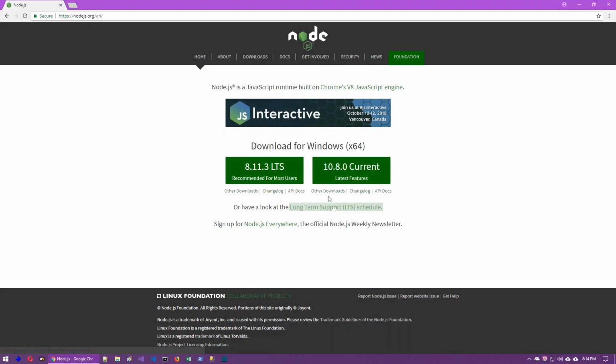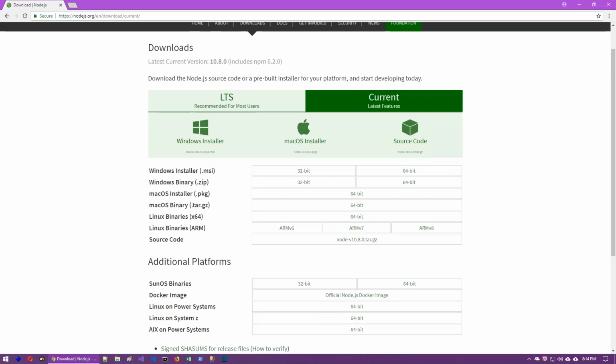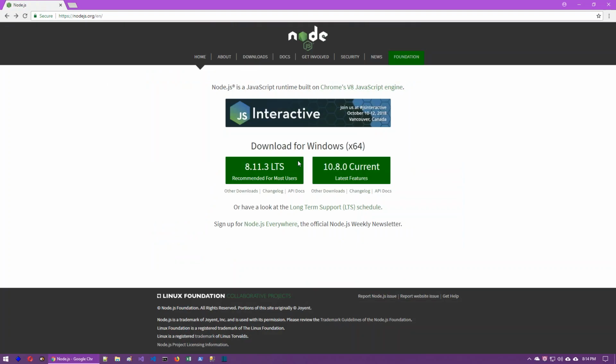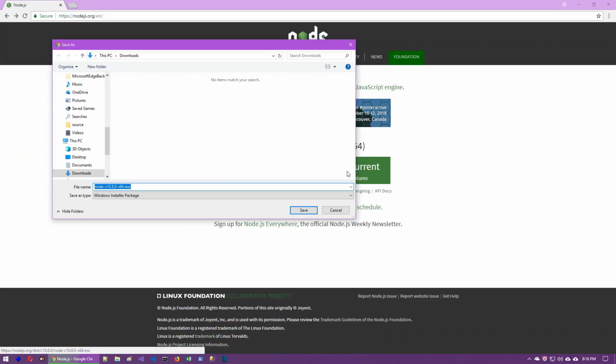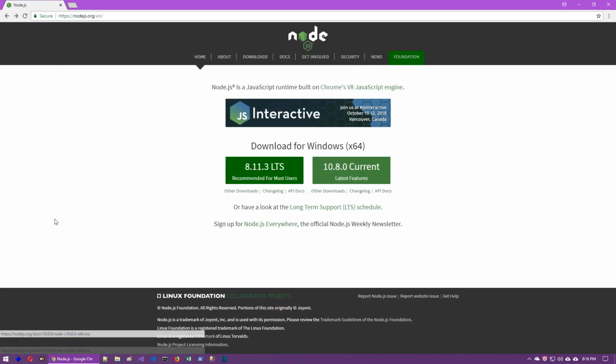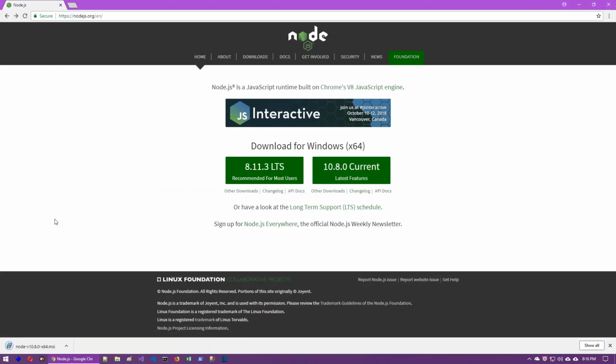In case you want to try other operating systems, you can click on other downloads, and you can see it is supported on Windows, Linux, and Mac. As we are currently using Windows, I just click on the current option 10.8.0. Now we are going to install it newly. Click on the current version 10.8.0. We are downloading a file called node 10.8.0 x64.msi.